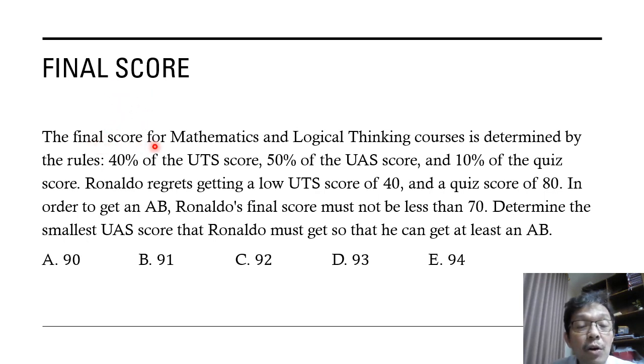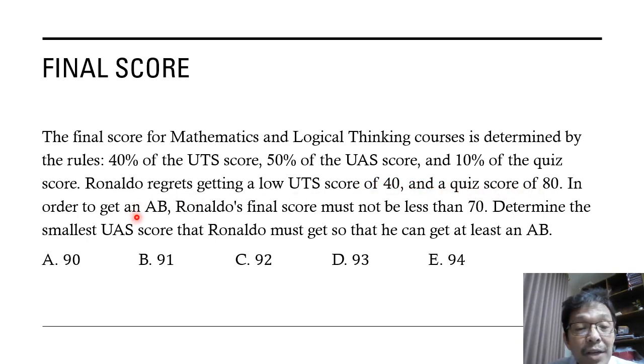The final score for the mathematics and logical thinking course is determined by these rules: 40% of the UTS score, 50% of the UAS score, and 10% of the quiz score. Ronaldo regrets getting a low UTS score of 40 and a quiz score of 80.